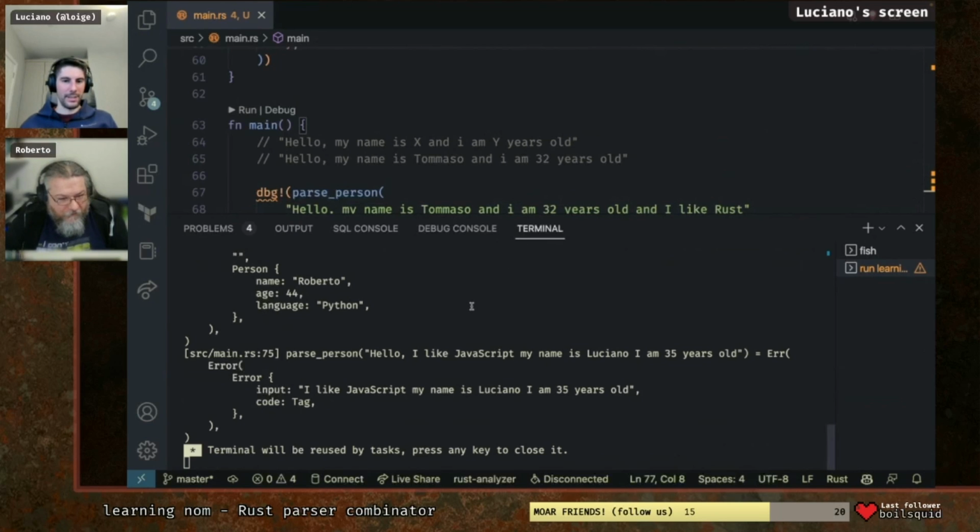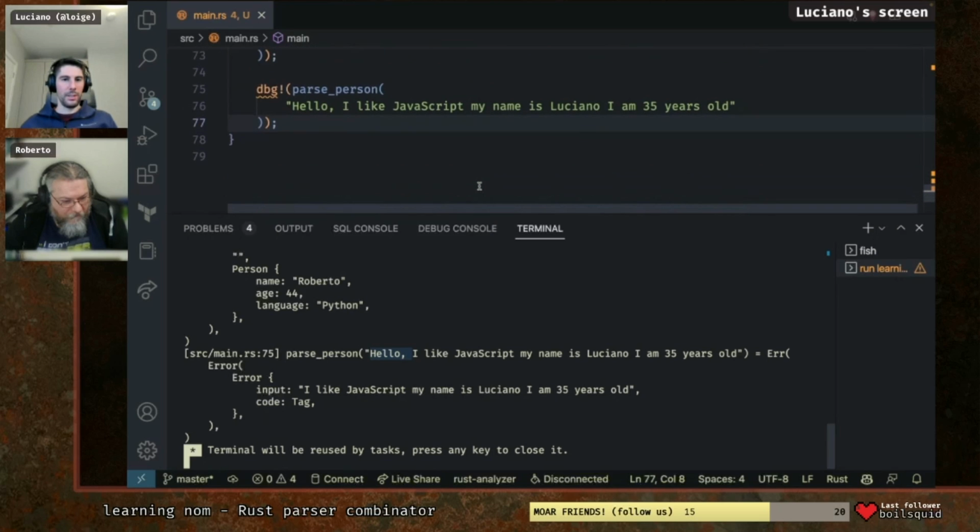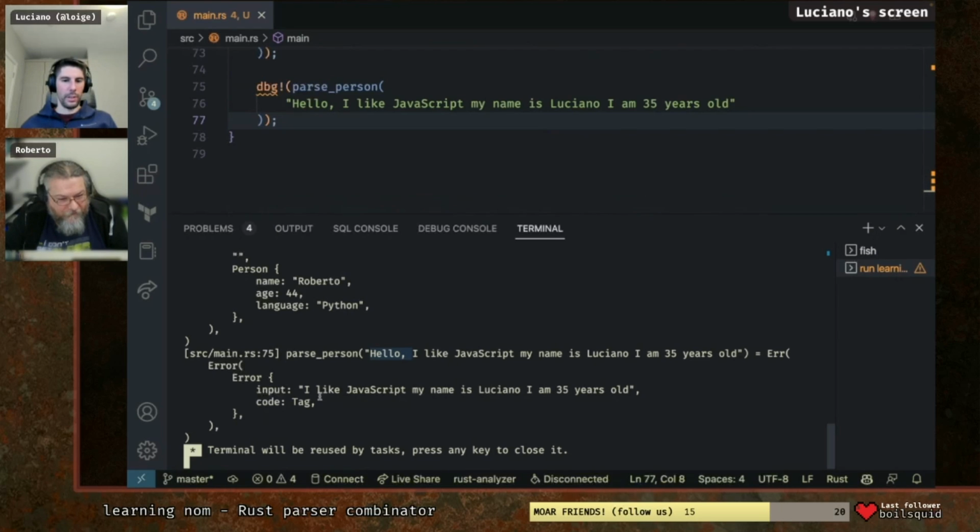So let's see if we can make sense of it. It did fail straight away at the very beginning. "Allo" comma. Is it? Why is that? What did we say? Oh, no, wait. It failed in "I like JavaScript". So this one was okay.